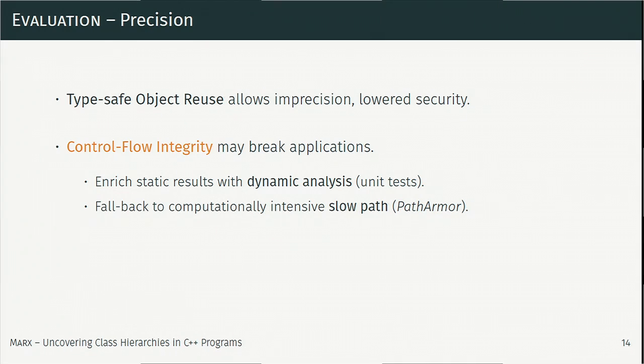So to counter this, we can enrich our static analysis results with dynamic analysis and simply use unit tests for code coverage. Or upon seeing a violation of CFI, we can fall back to a computationally intensive slow path so that we can verify the violation to see if it's due to the imprecision of our analysis or just a real violation due to an ongoing attack. For this, we deploy PathArmor.